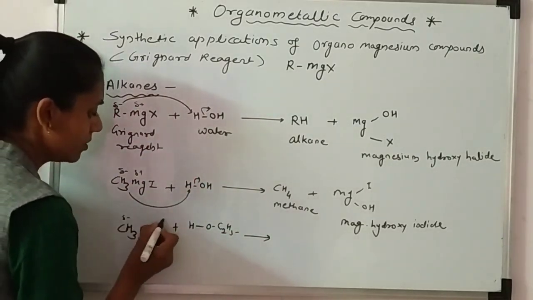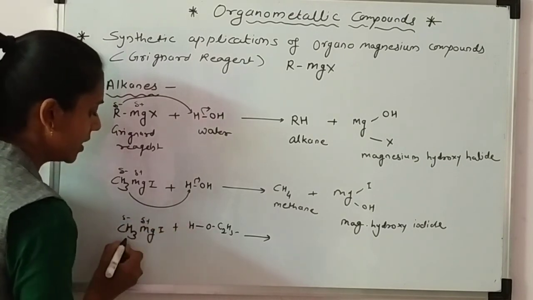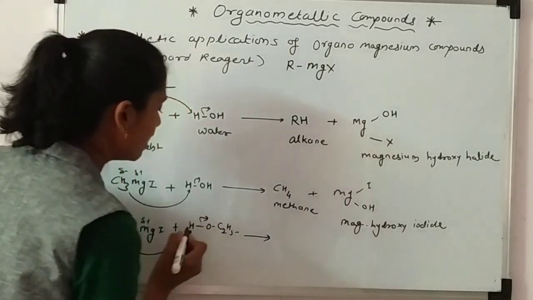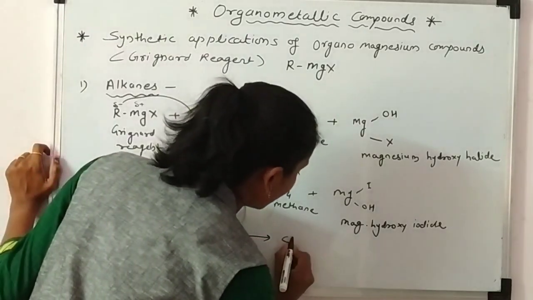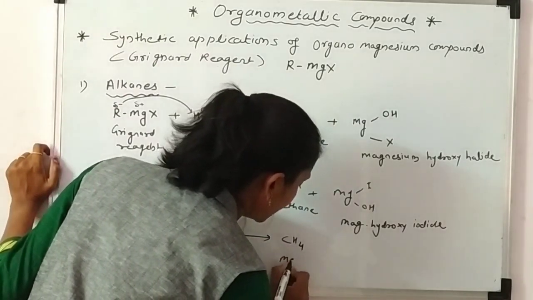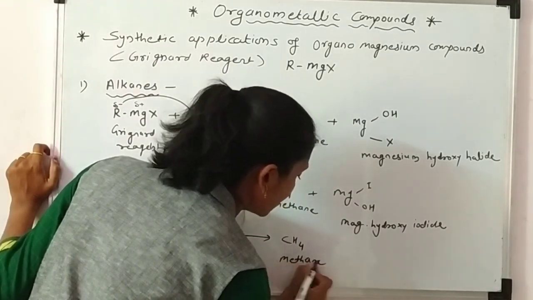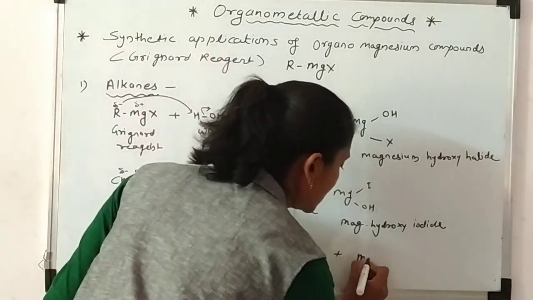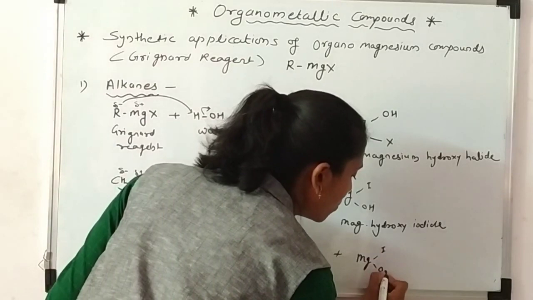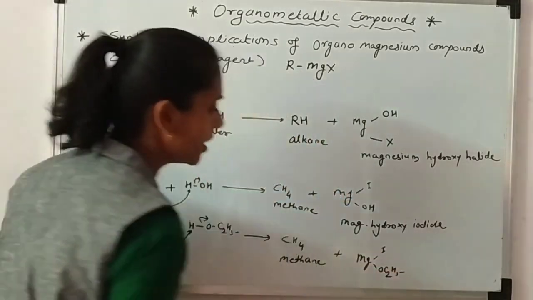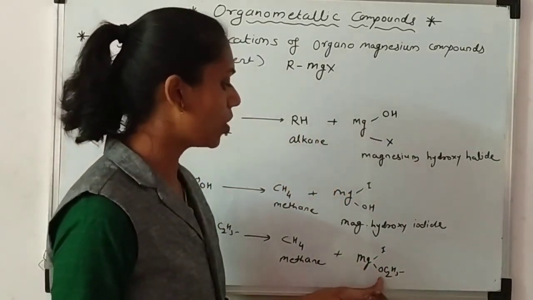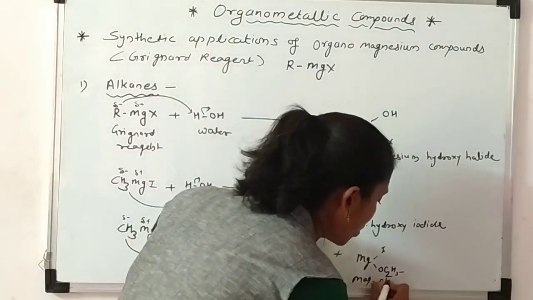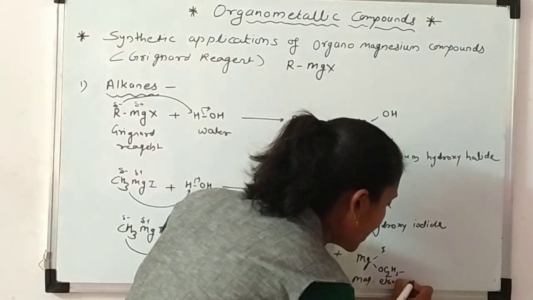This is delta negative, delta positive. Here delta negative attacks this active hydrogen atom, the bond will break, and CH4, that is methane, is formed. But the byproduct is different here. What is the byproduct? MgIOC2H5. That means magnesium ethoxy iodide.